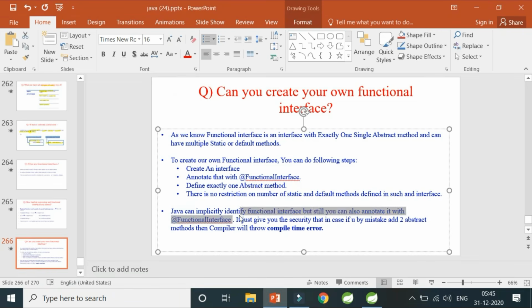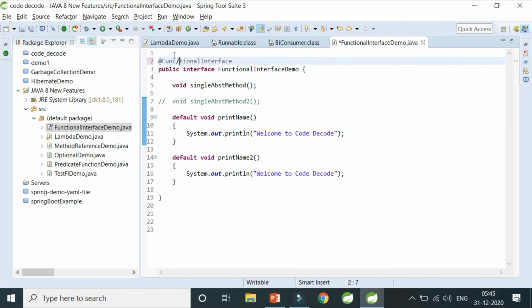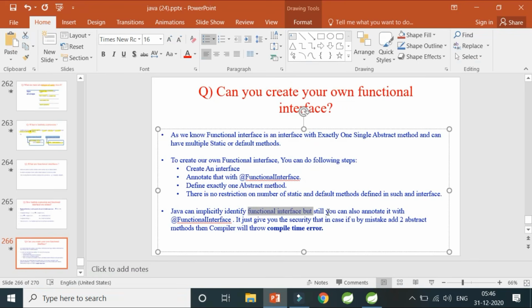So Java can explicitly identify a functional interface. Even if you remove this, Java knows that this is a functional interface. But still, why are we using this annotation? Just to make sure that we are not making any mistake. You still annotate it with @FunctionalInterface.